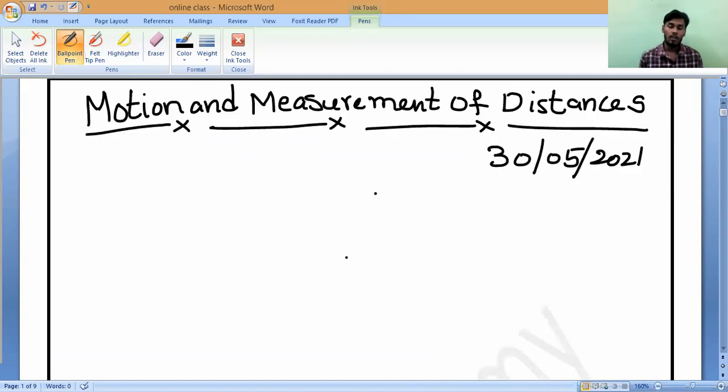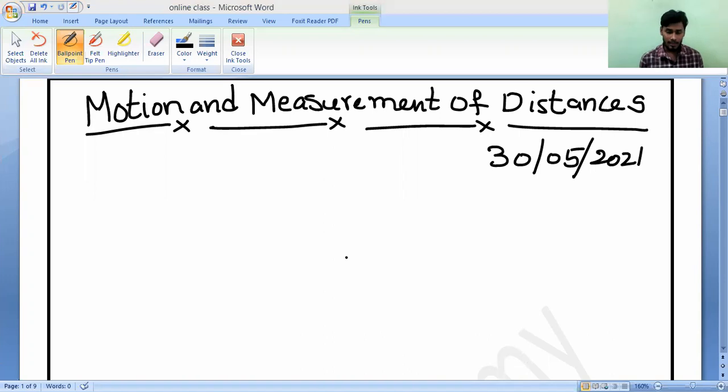So all of you keep the heading: motion and measurement of distances. Shall we start, all of you? Shall we start? Yes, sir. Yeah, so you have to respond. So let us come to here.